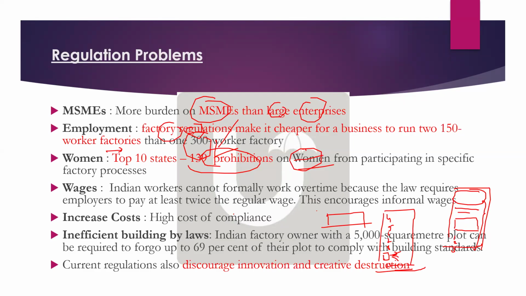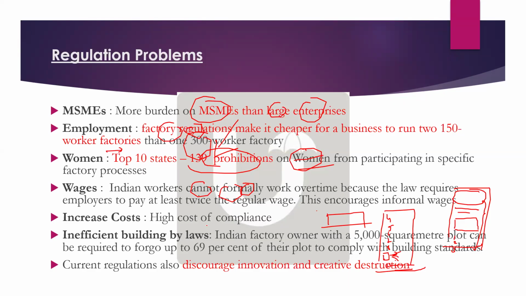In wages, again, same thing. Like if the workers want to work overtime and all, the regulation says that definitely they have to pay twice. But again, because of this regulation, what is happening? Obviously, no one is going to pay twice. And because of this, informal wages are being promoted. Okay. Next, increased costs, high cost of compliance. Obviously, for MSMEs, all these things are high cost of compliance.